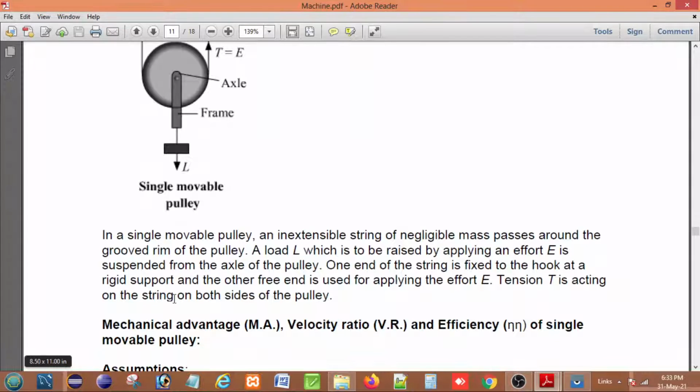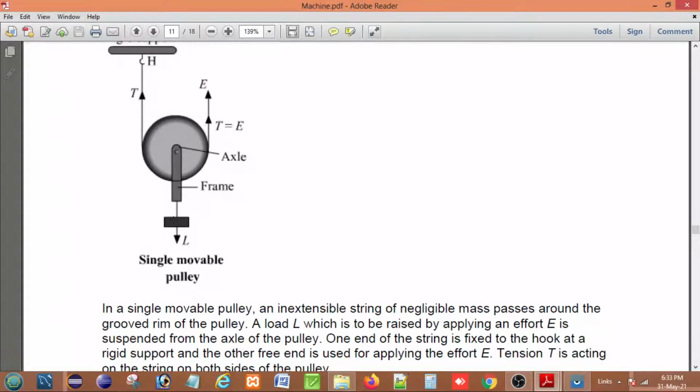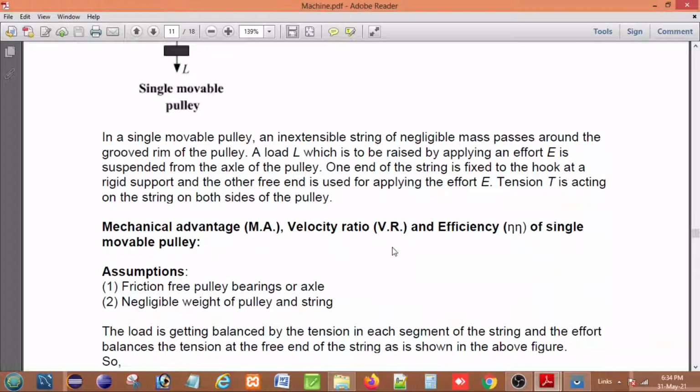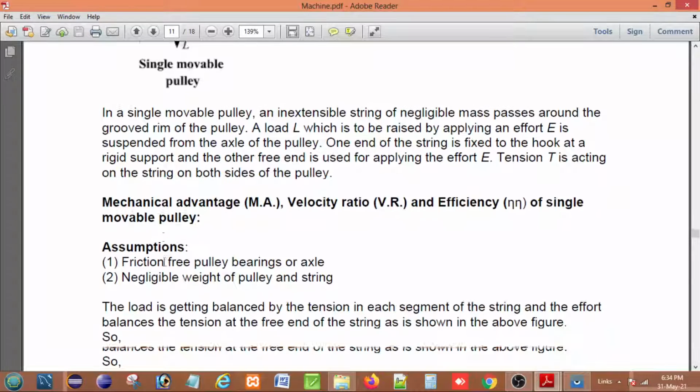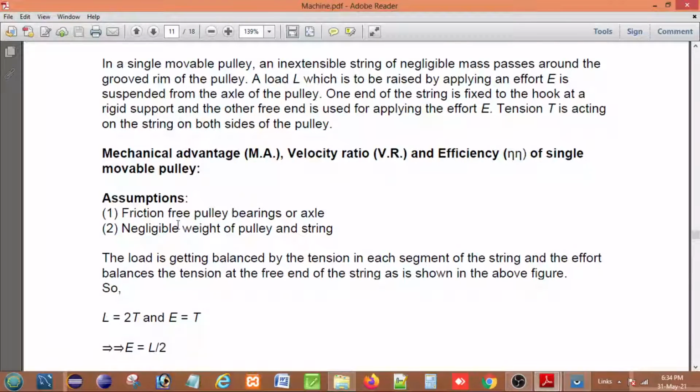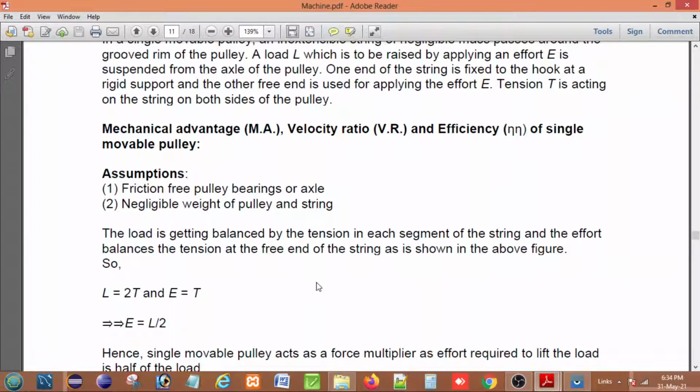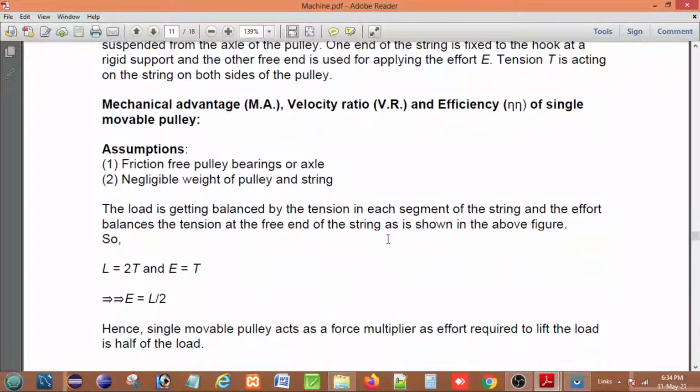Tension T is acting on the string on both sides of the pulley. So here, on both sides, the tension is applied. Now, mechanical advantage, velocity ratio and efficiency of a single movable pulley. Assume that the frictional force is negligible, the pulley bearing is frictionless, and the weight of the pulley and rope is negligible. The load is balanced by the tension in each segment of the string, and the effort balances the tension at the free end of the string, as shown in the above figure.